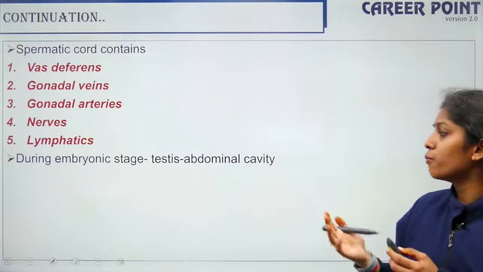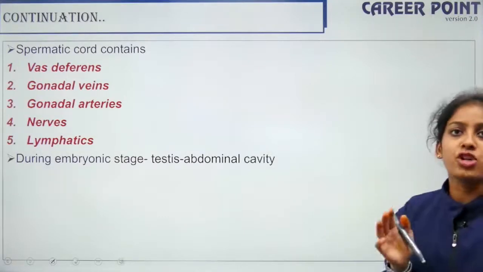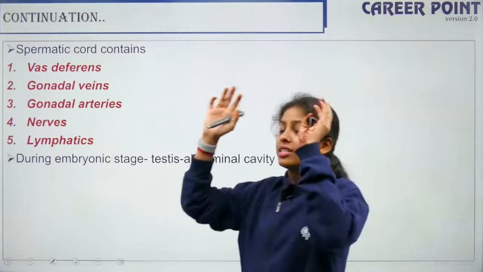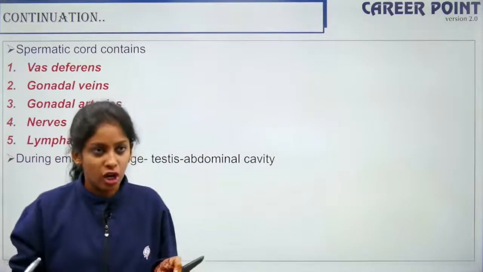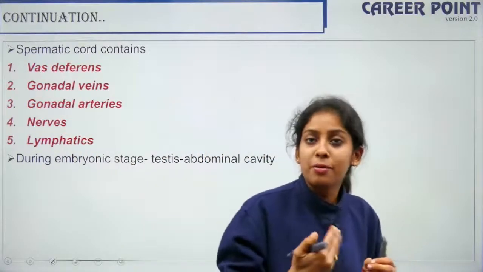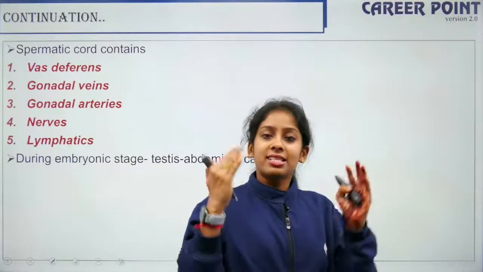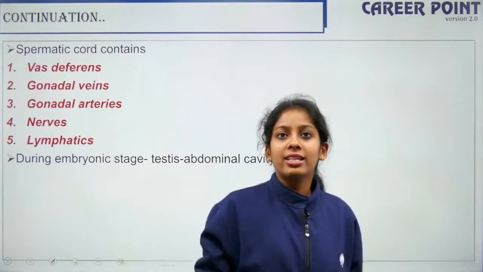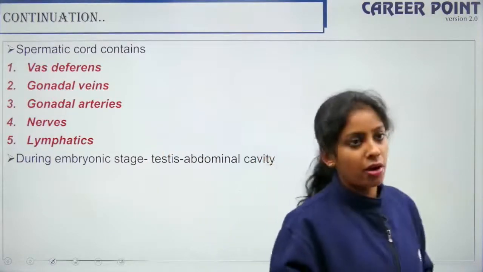So during the embryonic stage, the testis is in the abdominal cavity only. When the embryo is developing inside the mother's womb, the testis is in the abdominal cavity, and at the time of birth, it descends down into the scrotum, all right?